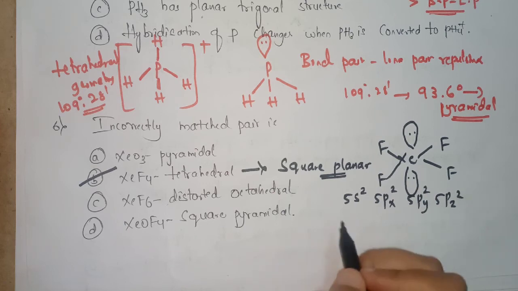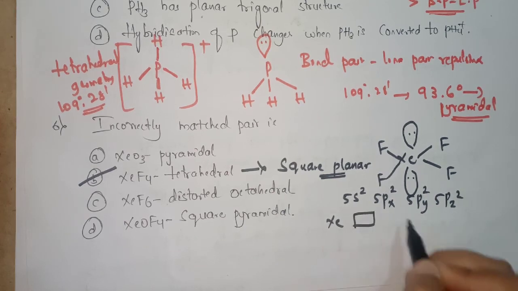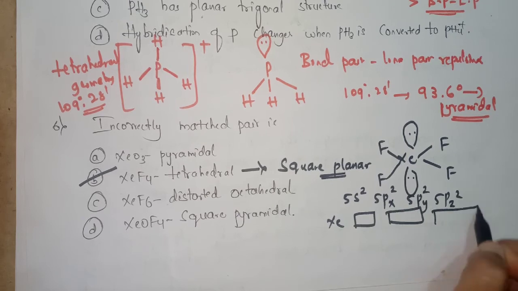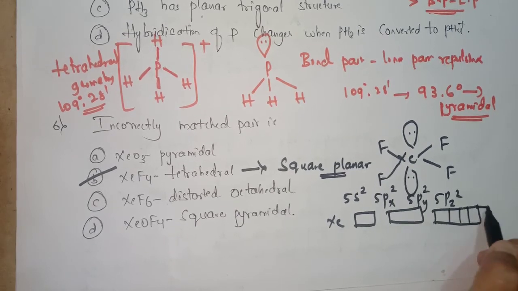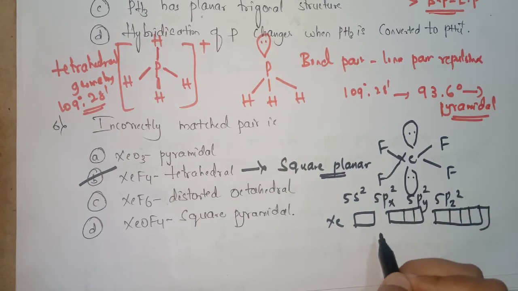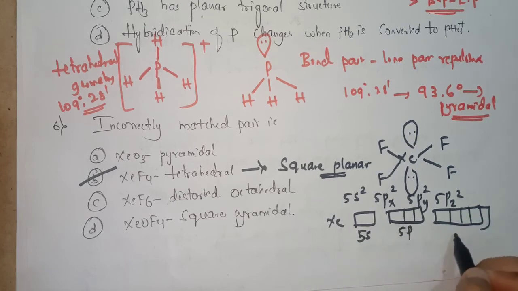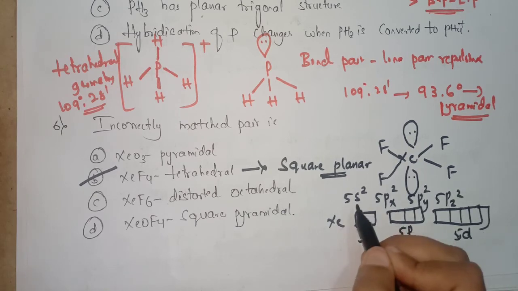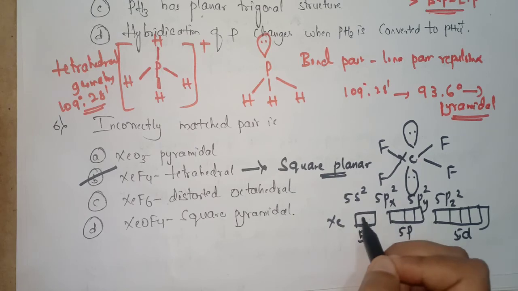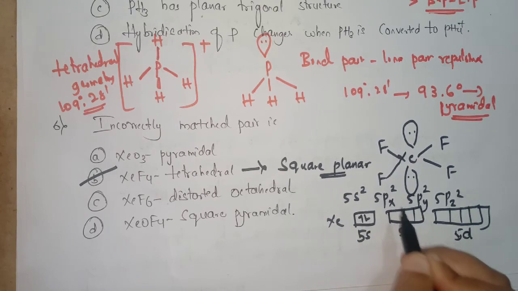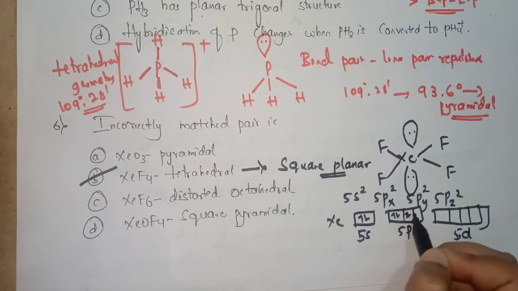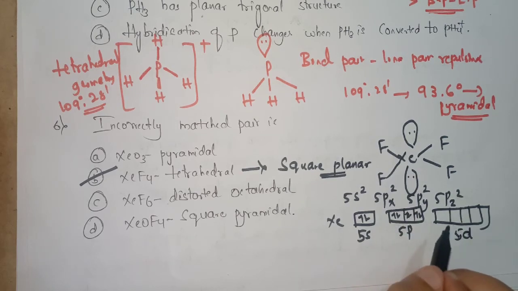Let's write: this is the s orbital, this is the p orbital, and this is the d orbital. Now here is the 5s, this 5p, and it is 5d. Here you can see s has 2 electrons, so fill them, and this p has 6 electrons, so here are 2, and here are 2 in the 5p orbital.